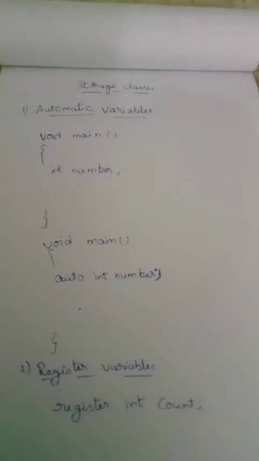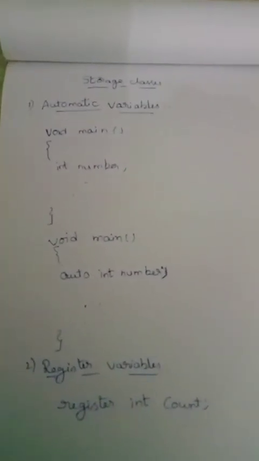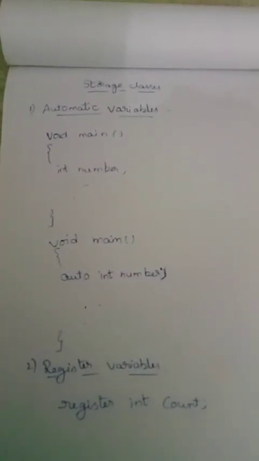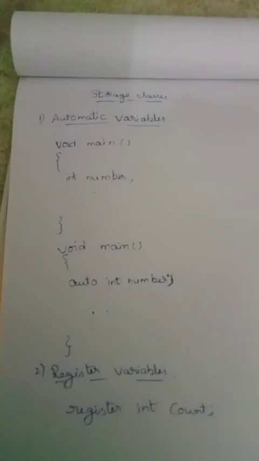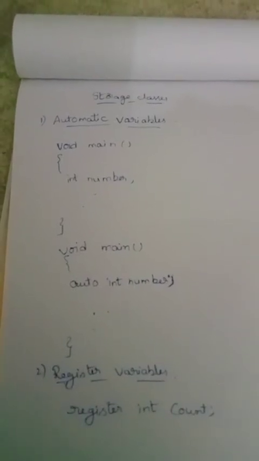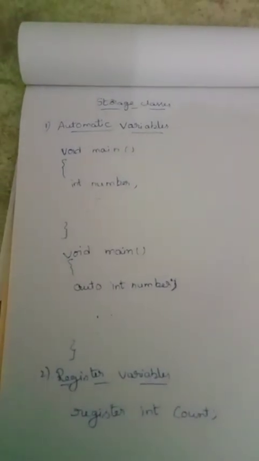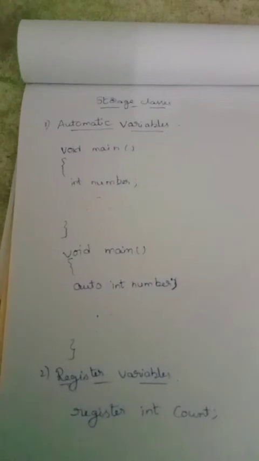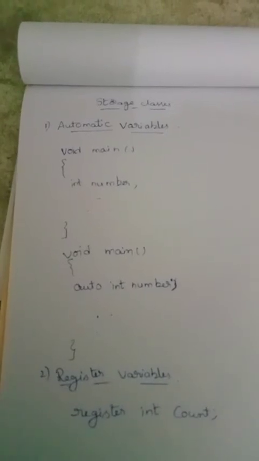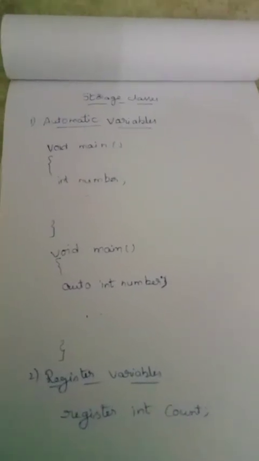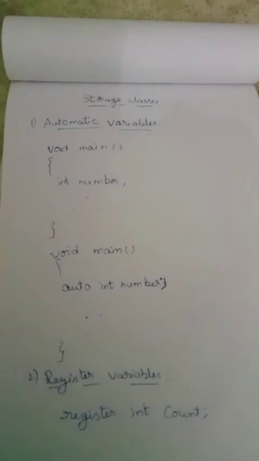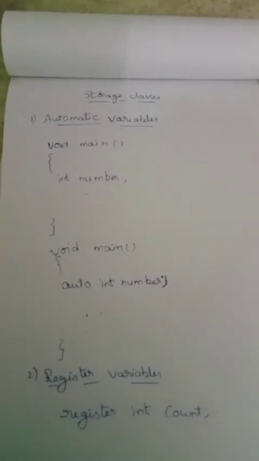Automatic variables. Automatic variables are declared inside the function in which they are to be utilized. They are created when the function is called and destroyed automatically when the function is exited.